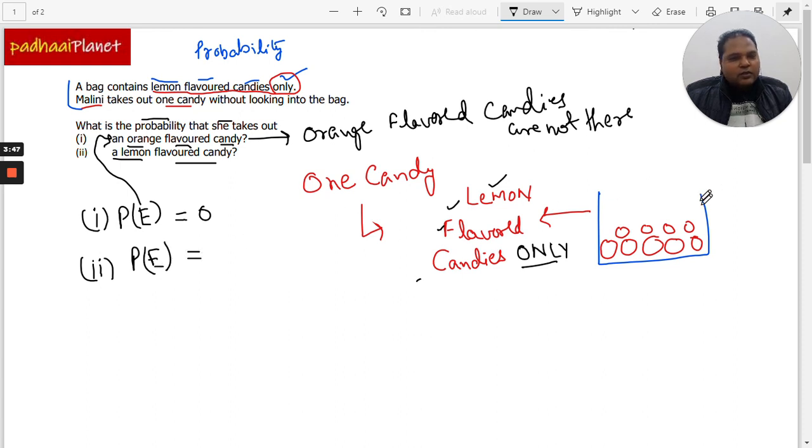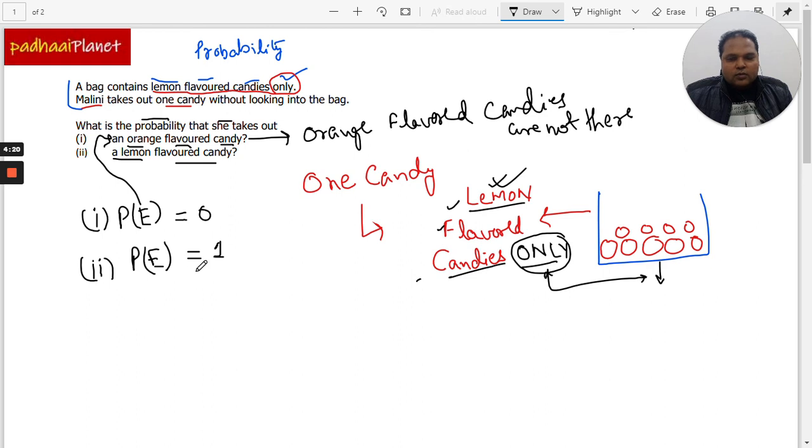Since the bag is full of only lemon flavored candies, that's the only possibility. There is no other possibility. So she will definitely, 100%, pick out the lemon flavored candy, and when the probability is 100%, then the probability is 1.